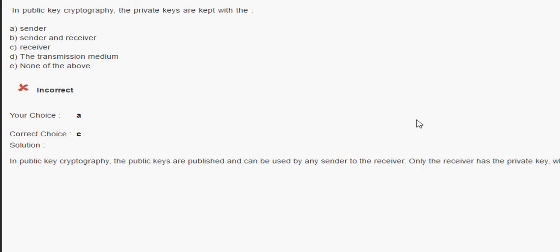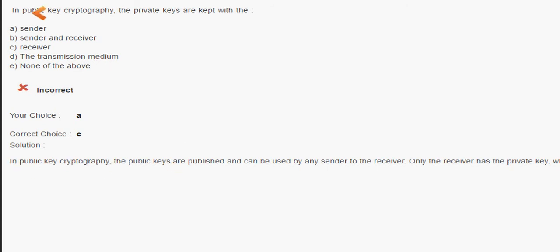The first question from this session is: in public key cryptography, the private keys are kept with the receiver. It is a question from cryptography. In networking, cryptography is an important term.